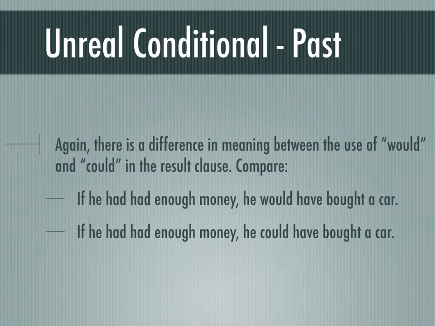Again, there's a difference in the meaning of would and could in the result clause. If he had had enough money, he would have bought a car. If he had had enough money, he could have bought a car. And no, that's not a mistake. It actually is had had together. I know some of you are probably wondering about that. Remember that had in past perfect is the helping verb, and the past participle form of the verb have is had. So you actually can have had the helping verb and had the past participle form together. The difference here in the first one, he would have bought a car, is that that's definitely the action he would have taken. He could have bought a car. That's one of many possible actions he can take.